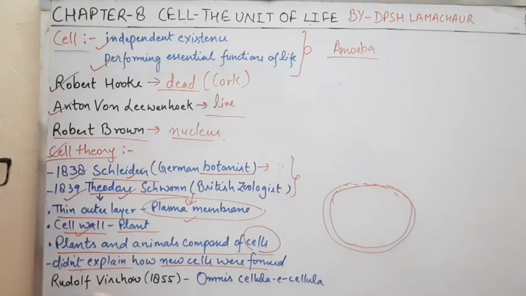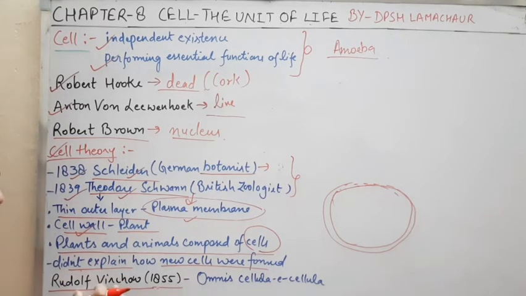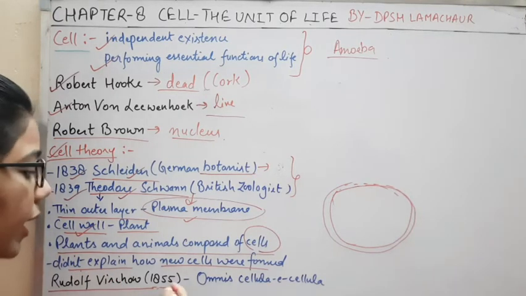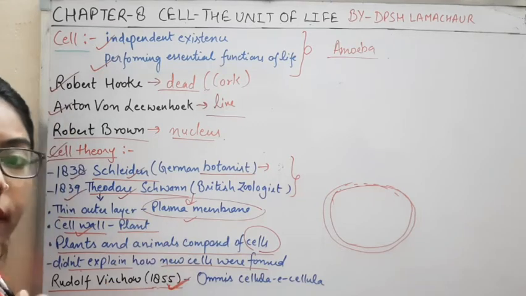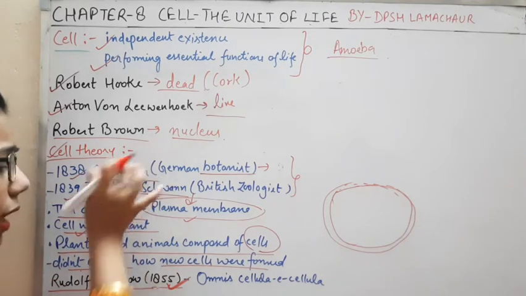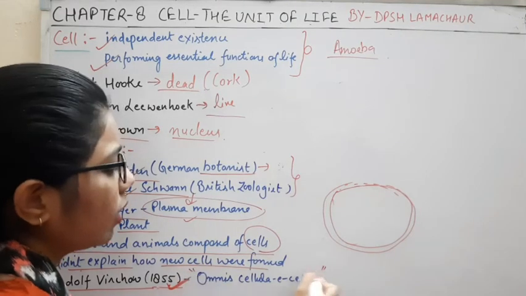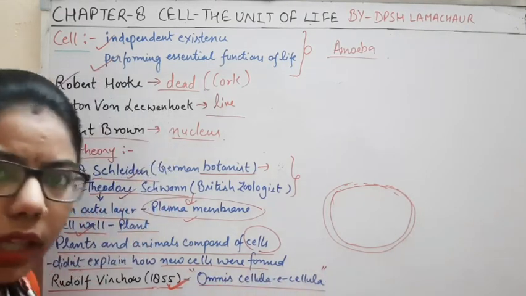So for that, one of the scientists came. Again, important from the examination point of view, this date as well as this scientist. Rudolf Virchow in 1855, very important, expanded the cell theory and added one term, omnis cellula e cellula.